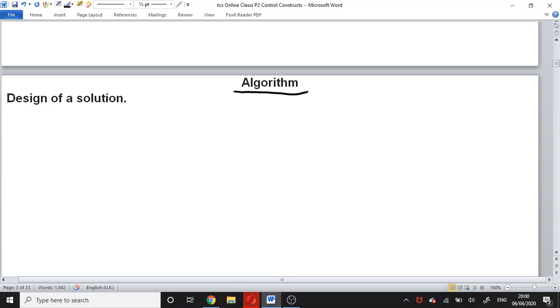This design of a solution is basically for a problem.